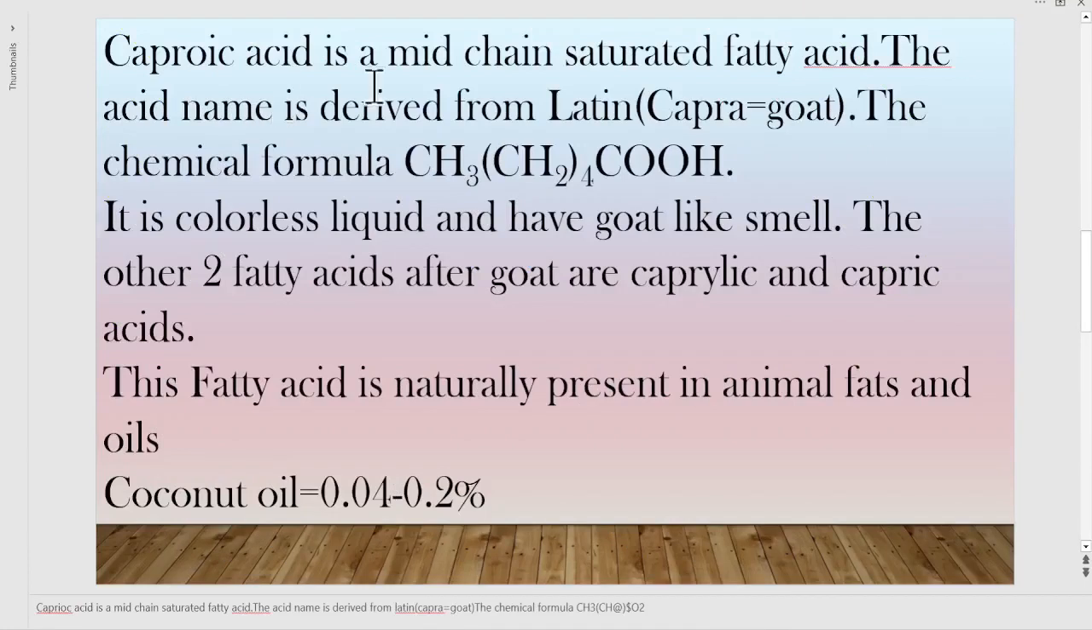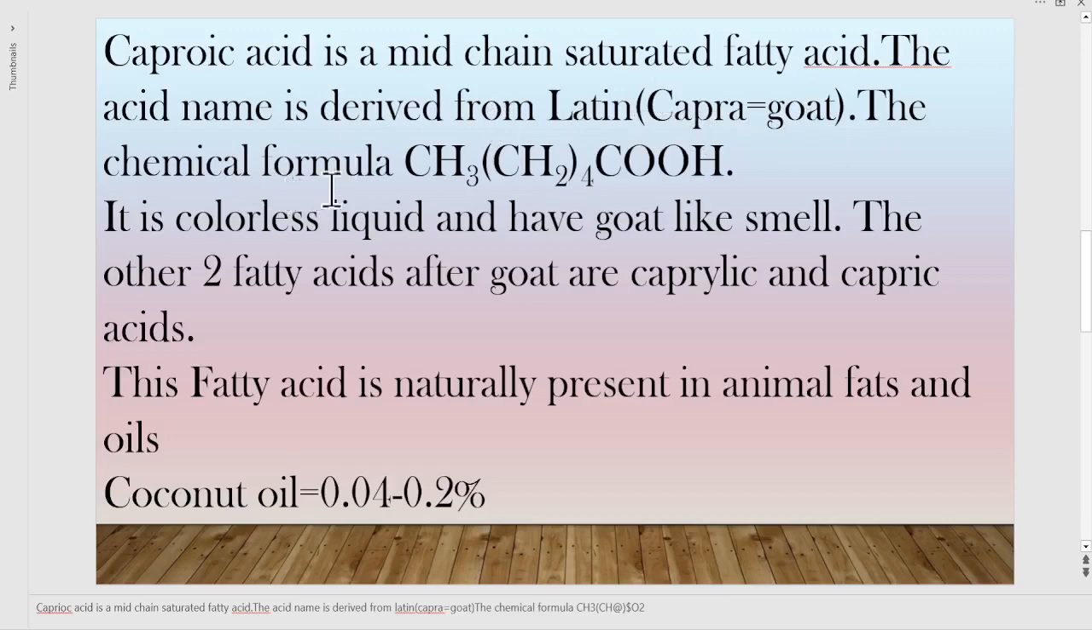Caproic acid is a mid-chain saturated fatty acid. Mid-chain means starting from 6 carbons up to 12 carbons, fatty acids are known as mid-chain saturated fatty acids. Starting from 13 to 24, those fatty acids are known as long-chain fatty acids. Now, this caproic acid is a mid-chain saturated fatty acid. This acid's name is derived from the Latin word capra, meaning goat.